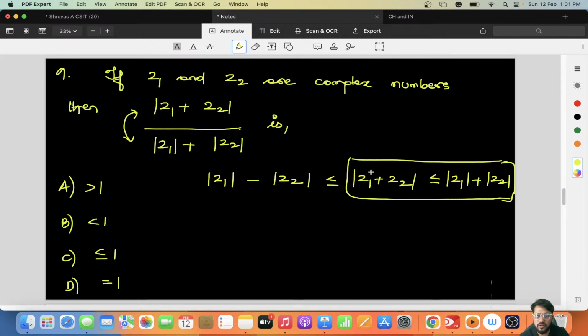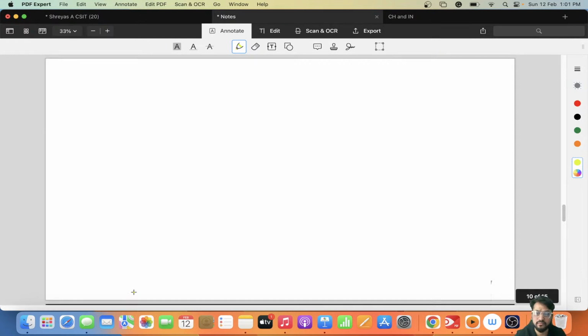Z1 and Z2 are complex numbers, so this is my RHS portion, so it will obviously be less than or equal to 1. Because it is written less than or equal, it will not be this, not this, not this, right? It will be less than or equal to 1 as per the property of complex numbers. Let us go to the 10th question of engineering mathematics.